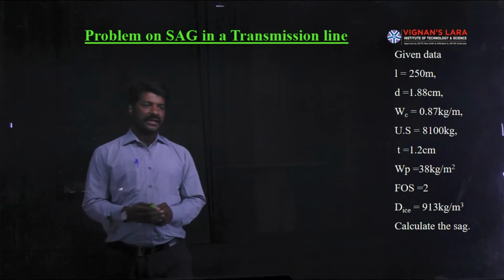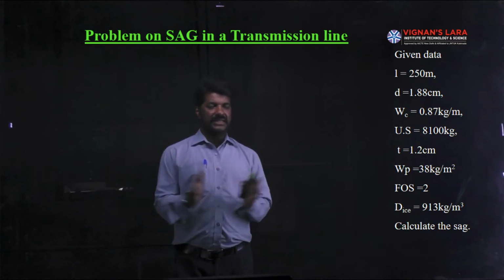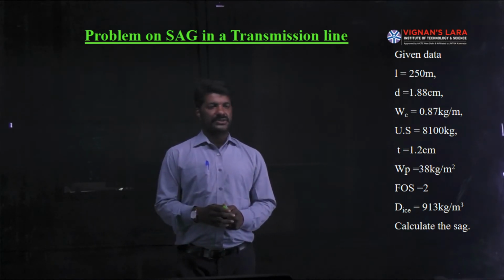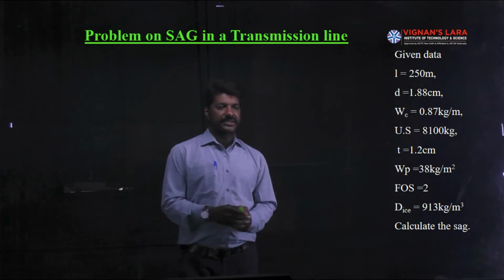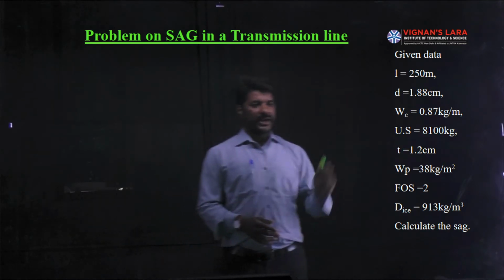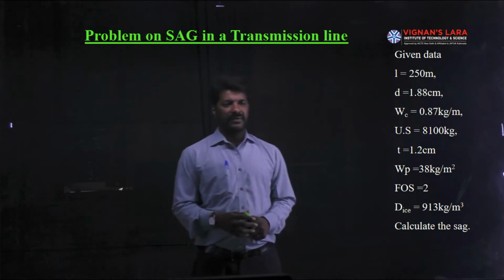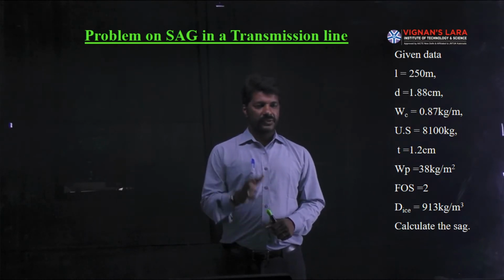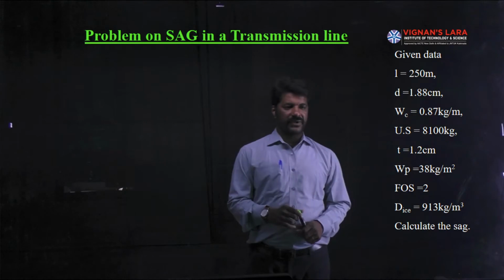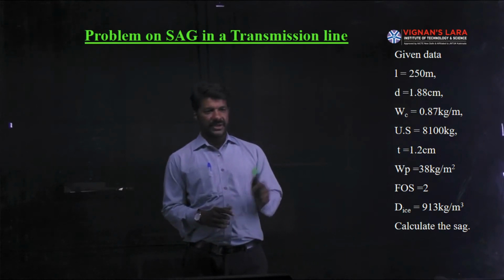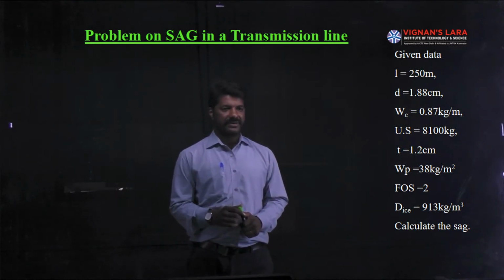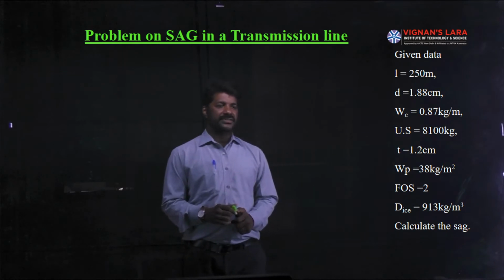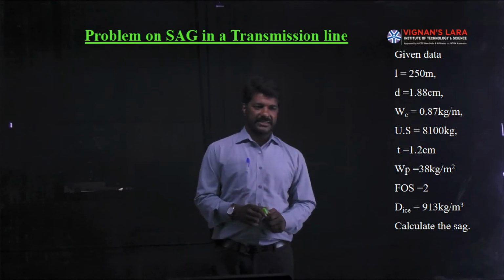The length of the transmission line is given as 250 meters. Diameter small d is 1.88 centimeters, and the weight of the conductor is 0.87 kg per meter. Since weight of the conductors is to be defined per unit length, the same per unit length is used here, 0.87 kgs, and the ultimate strength is 8100 kg.